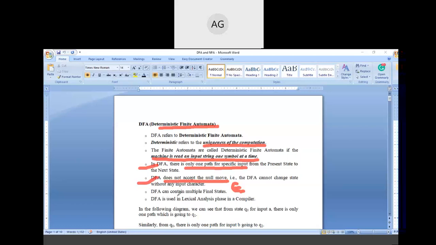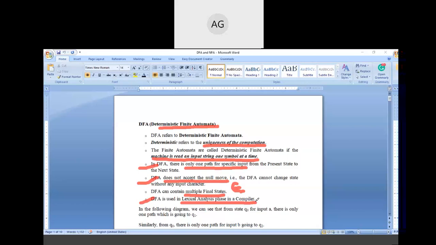The next point is DFA can contain multiple final states. This is common in DFA as well as in NFA, that they can contain multiple final states for accepting the string. And the last point is DFA is used in the lexical analysis phase in a compiler.